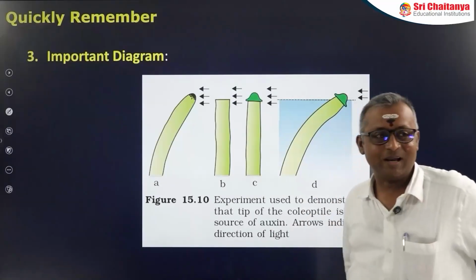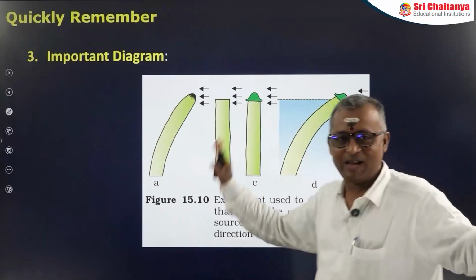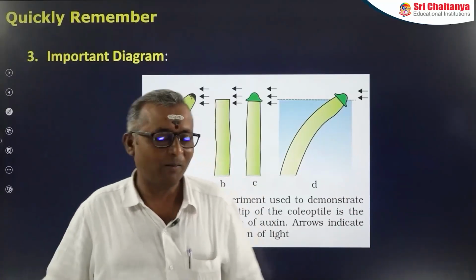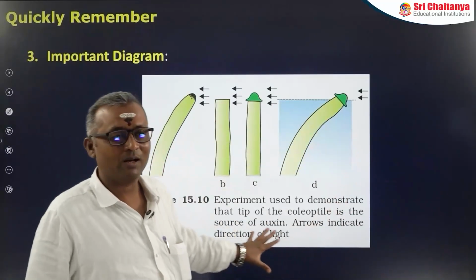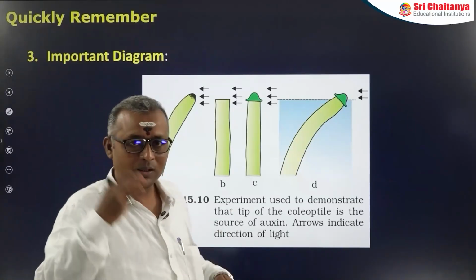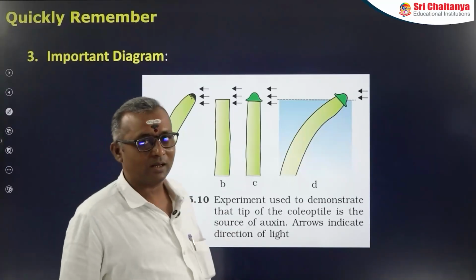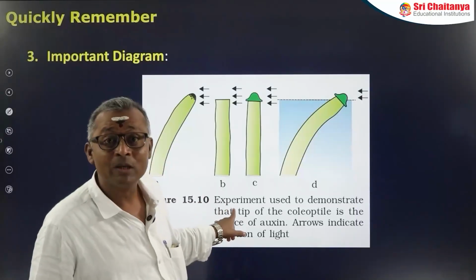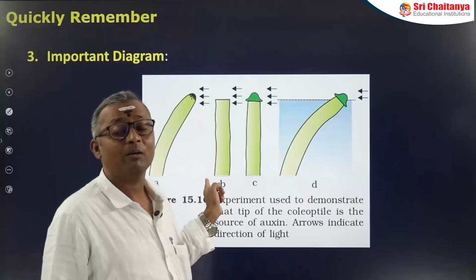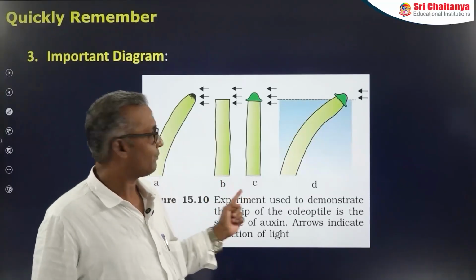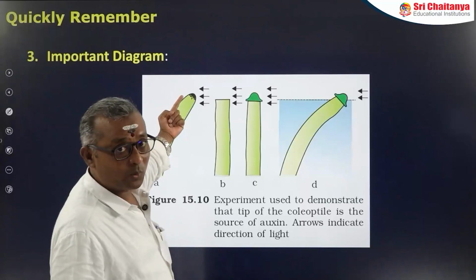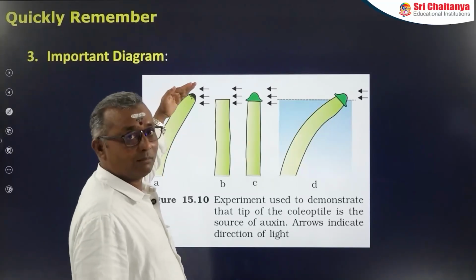Now, one important diagram. Of course, every diagram is important in the NCERT book. You cannot avoid any diagram. I feel this is most important because many students are getting confused and have not properly understood this diagram. This diagram is related to Charles Darwin's phototropic experiment using canary grass. See, in this diagram, when unilateral light is exposed to the coleoptile, there was a bending.